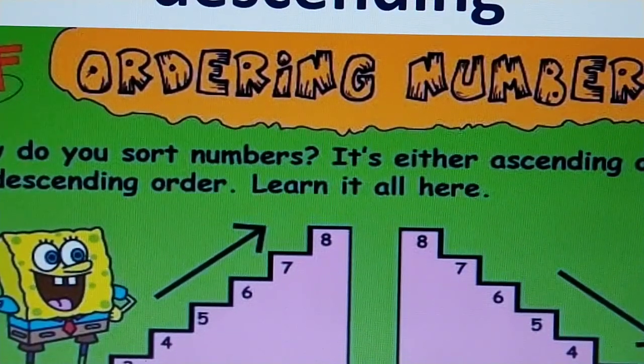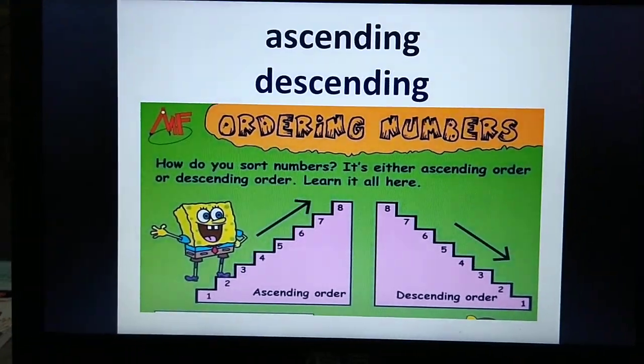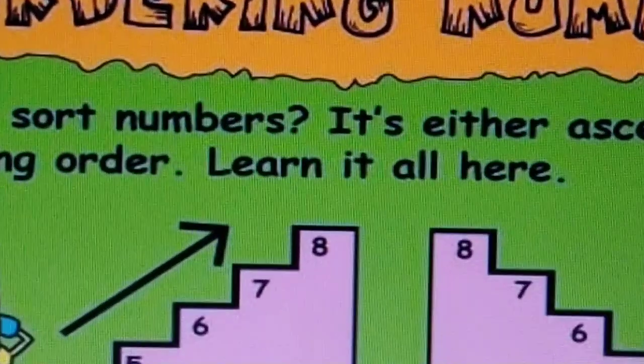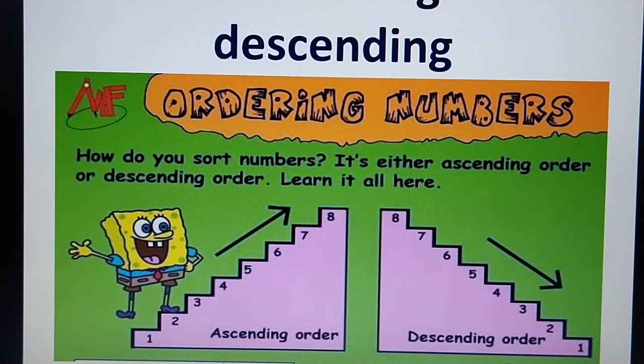Ascending. A-S-C-E-N-D-I-N-G. Ascending means to climb up. In ascending order, the numbers are from smallest to biggest. We start from 1 and then you climb up, like 1, 2, 3, 4, 5, 6, 7, 8, from smallest to biggest. And in descending order, spelling of descending, D-E-S-C-E-N-D-I-N-G. In descending order, it is from biggest to smallest.